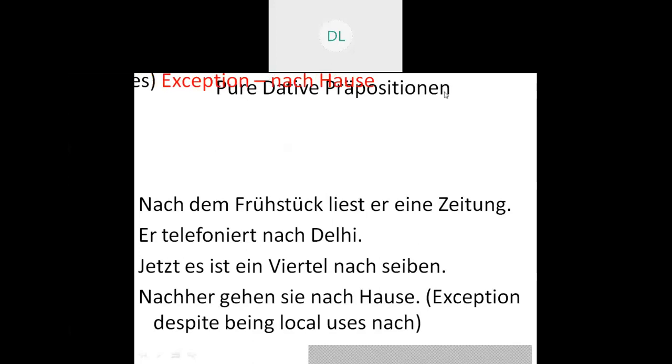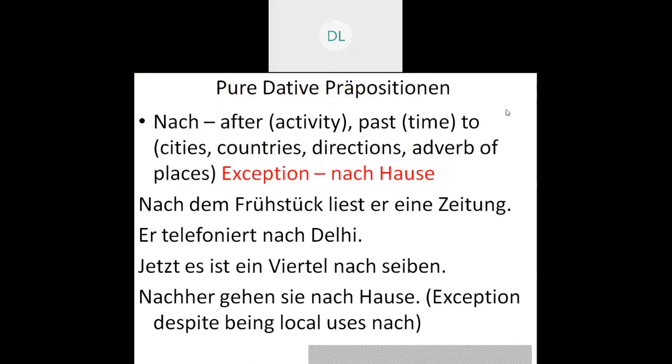Just a minute. My next preposition is nach. First, we'll come to the sentences. Nach, we have already studied, that is to: to local places, to cities and countries and all. Please remember that. We have already learned Flug nach Mumbai, Flug nach Deutschland. So one meaning of nach is to. The second meaning of nach is